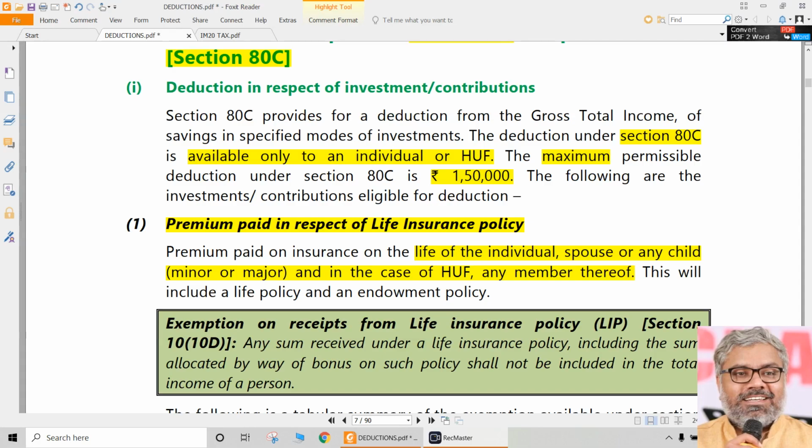Then, whatever the amount of premium may be, can be claimed as deduction under Section 80C, subject to a maximum. Always we have to keep in mind the overall restriction on the entire amount that can be claimed under Section 80C, which is 1,50,000.